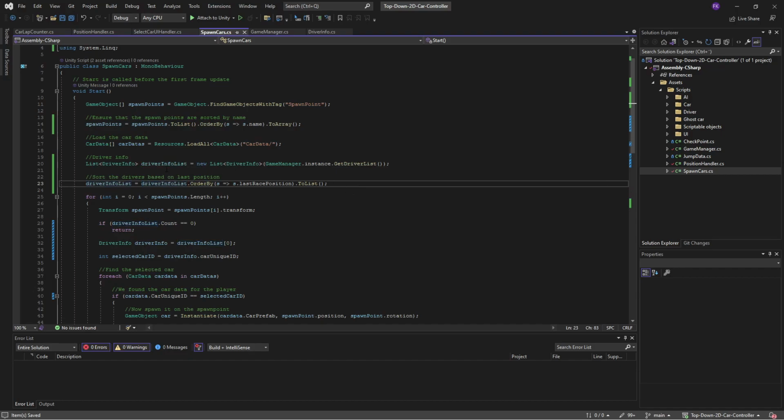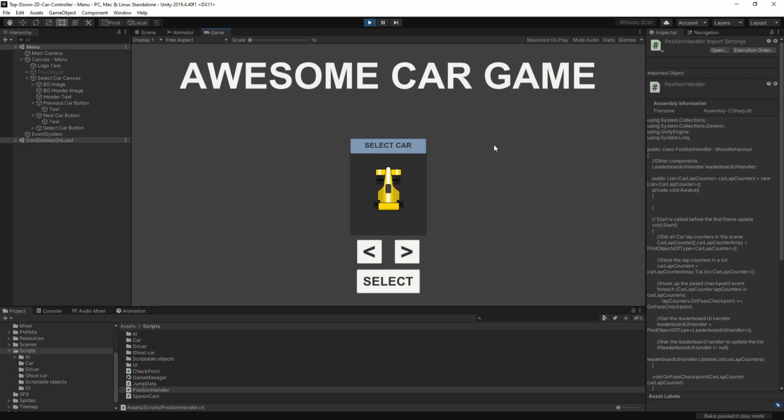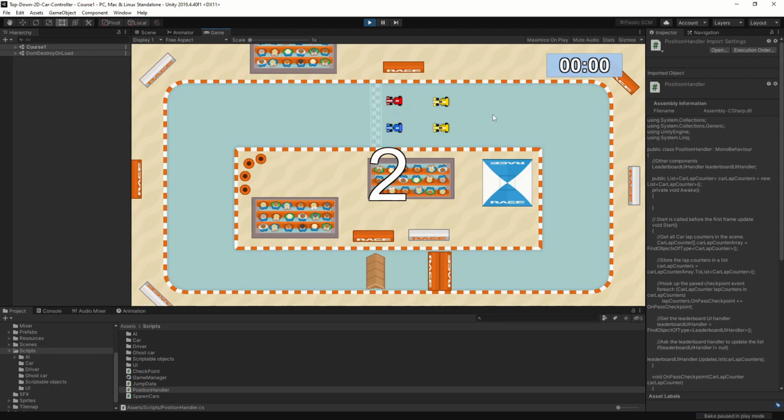So let's save that, and that actually takes care of the problem where it should remember the different positions that the cars had. So let's save and go back into Unity and try it out. So we'll start it up, and we'll take the red car, and I'm first now, so I'm the red car here, and I'm gonna finish last so that we can see that it actually works.